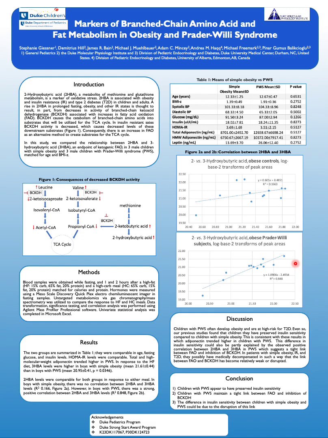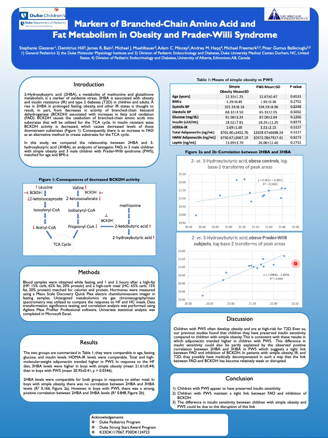PWS is the most common syndromic form of obesity, resulting from the absence of expression for the paternally inherited chromosome 15q11 to q13. In childhood, it often manifests with symptoms of hyperphagia and progressive development of obesity. As a result, they are at high risk of obesity-related complications, as evidenced by the fact that 9 to 22% of adults with PWS also have type 2 diabetes. Even so, in our previous studies of PWS, findings showed that children with PWS appear to have preserved insulin sensitivity when compared to children with simple obesity.